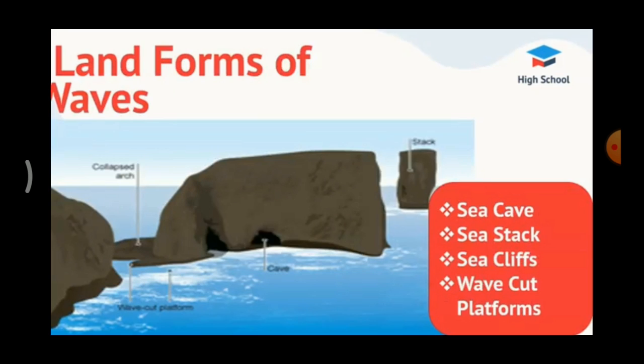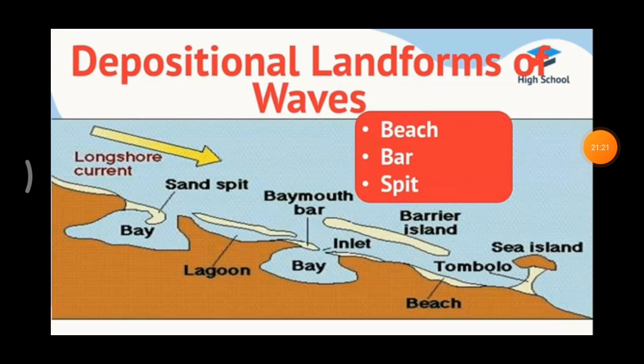Wave cut platforms. The flat surface found at the foot of a sea cliff is called a wave cut platform. Next we are going to see about depositional landforms of waves. First one, beach.